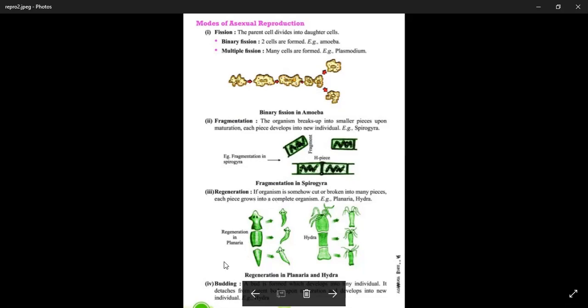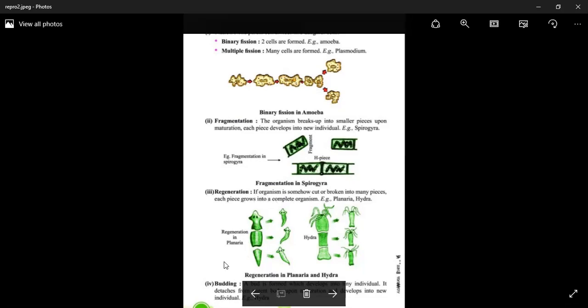Now budding. You know that during budding, a bud is formed, which develops into a tiny individual, and after detachment from the parent body, upon maturation, the bud develops into a new individual.